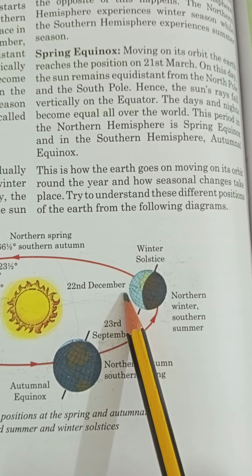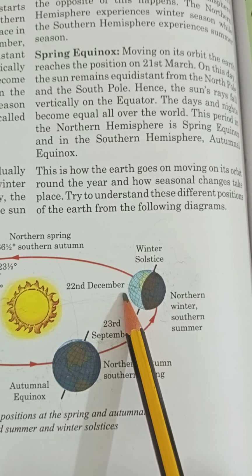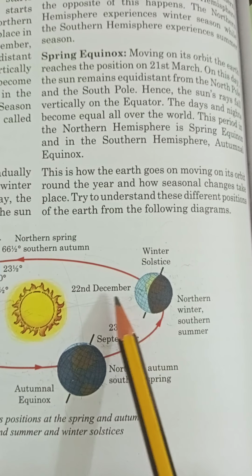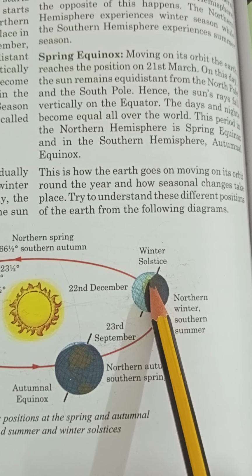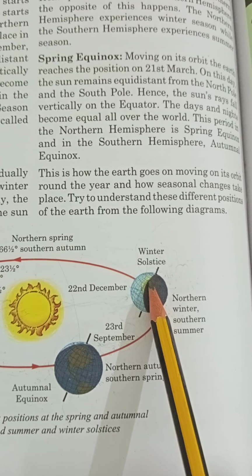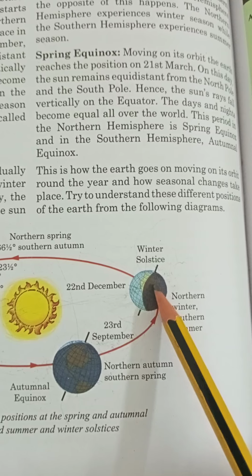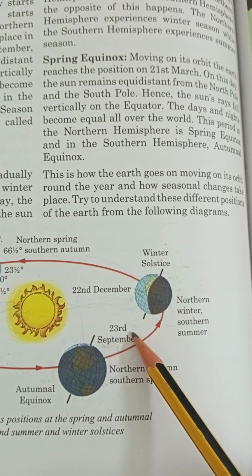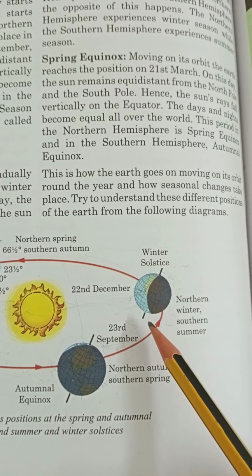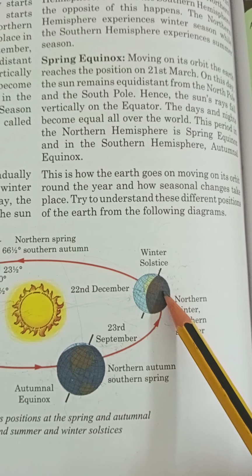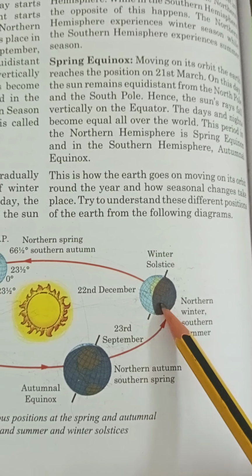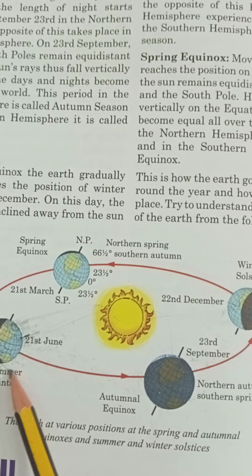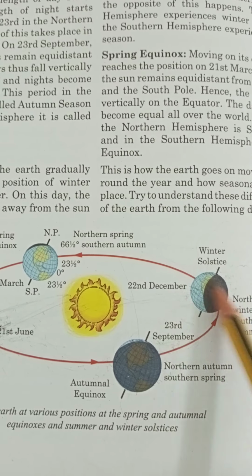The day becomes shortest in duration and the night longest in the northern hemisphere, while in the southern hemisphere it will be the opposite. The northern hemisphere experiences the winter season, and the southern hemisphere experiences the summer season. This is just the opposite of the summer solstice.